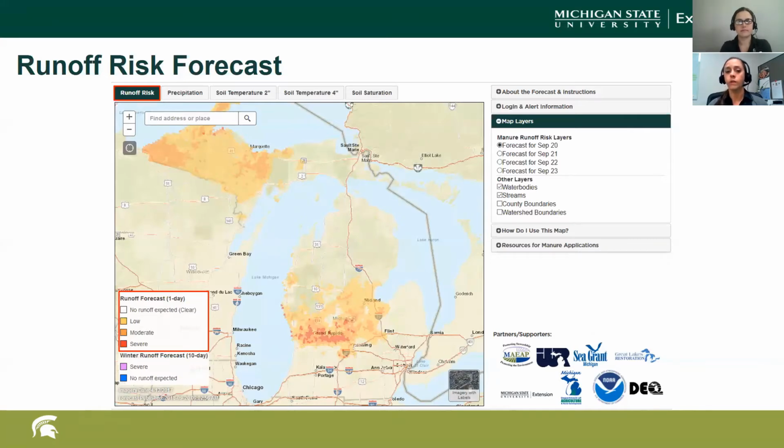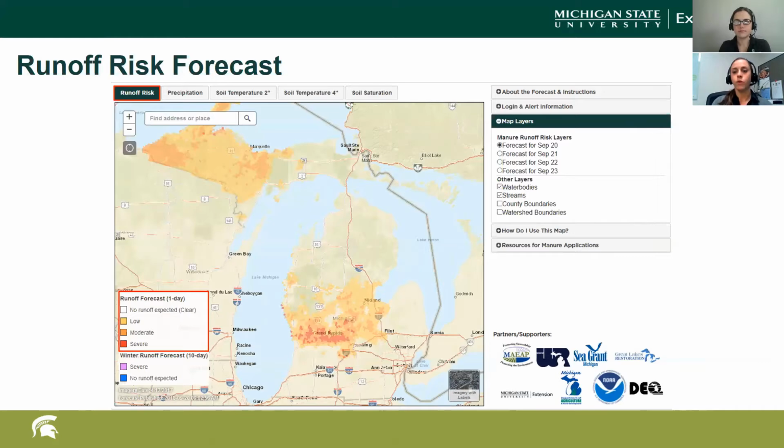A lot of the reason the tool is better at predicting those higher risk events and the occurrence of runoff is that there's more confidence when we're talking about larger events, because we know that larger events are what transport the most nutrients off field. If you look at the legend, you'll notice a clear box that says no runoff expected. That means little to no runoff is predicted over the course of the next 24 hours. The light yellow is low.